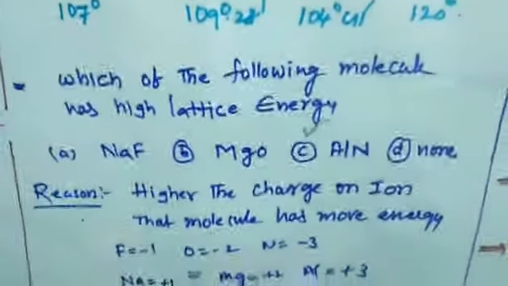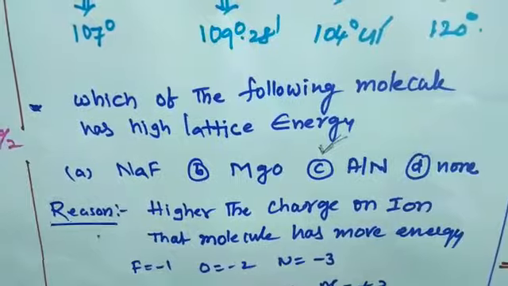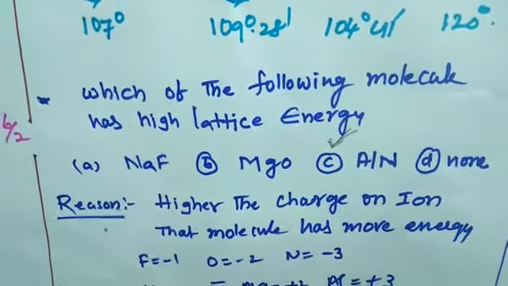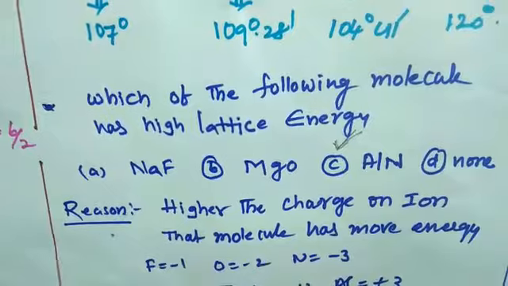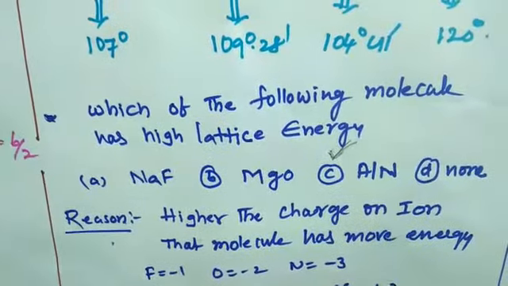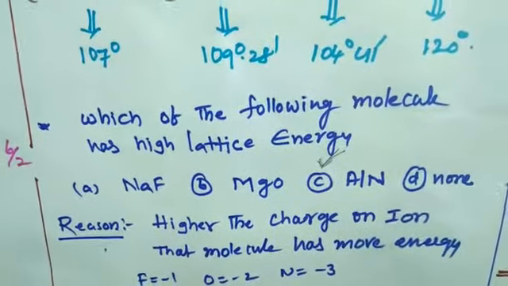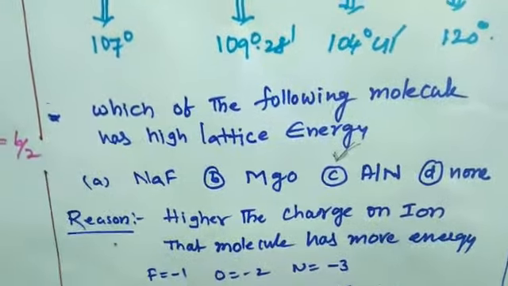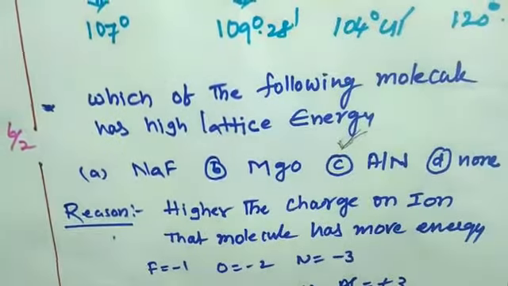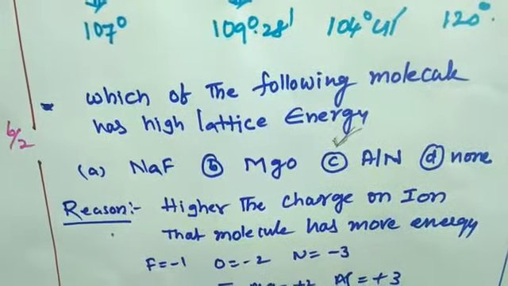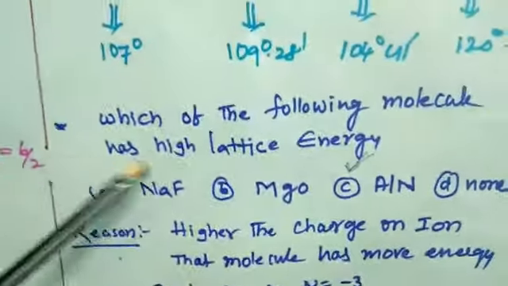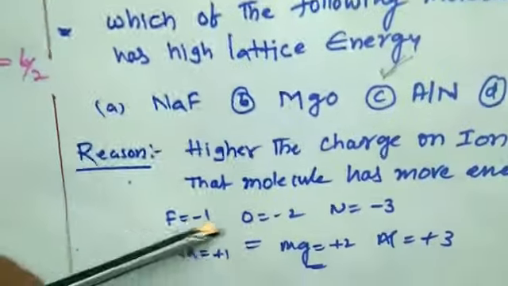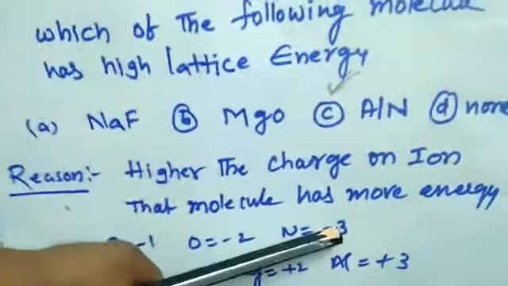Like another one. Which of the following molecules has high lattice energy? One is NaF, second one is magnesium oxide, third one is aluminum nitride, and fourth one is none. Generally, the lattice energy always depends upon the charge of the ion. Now look here. Fluorine is -1, oxygen is -2, nitrogen is -3.